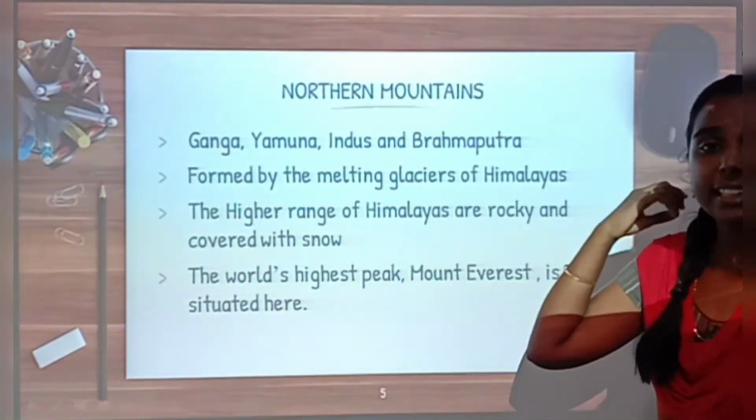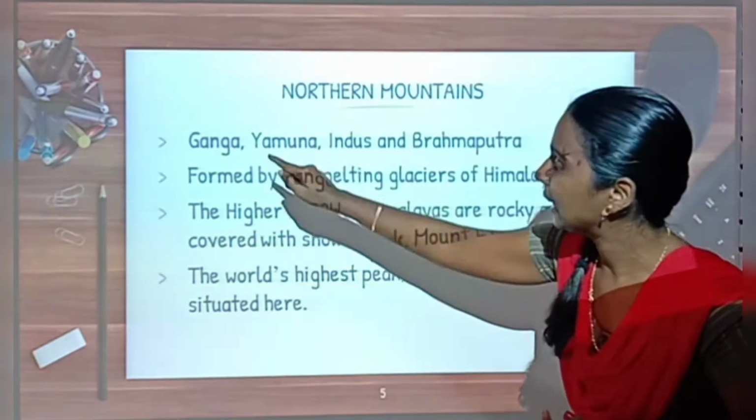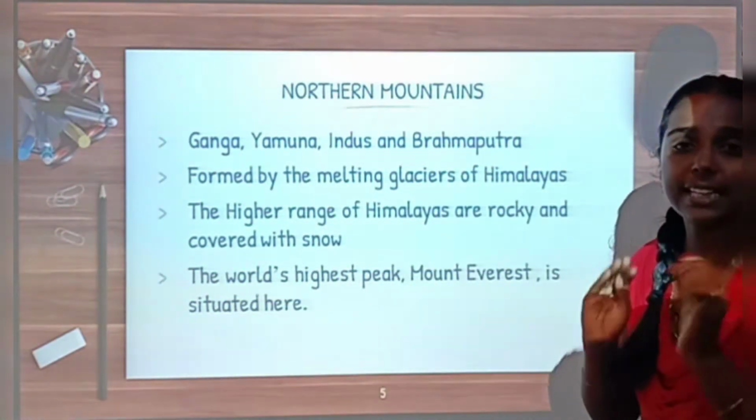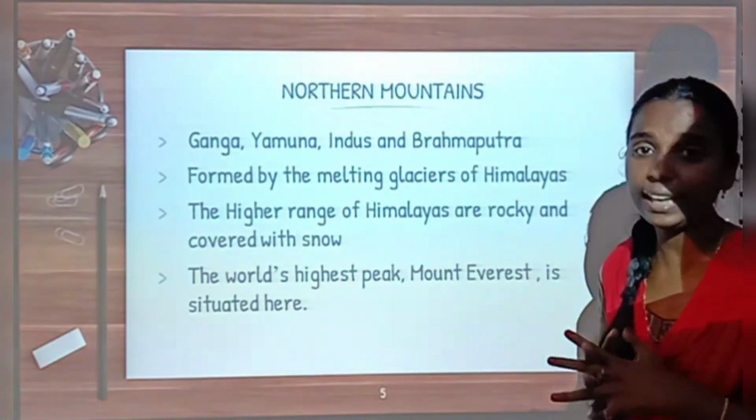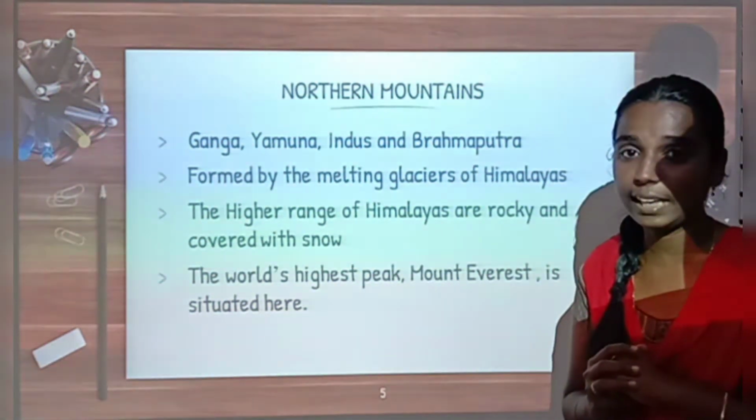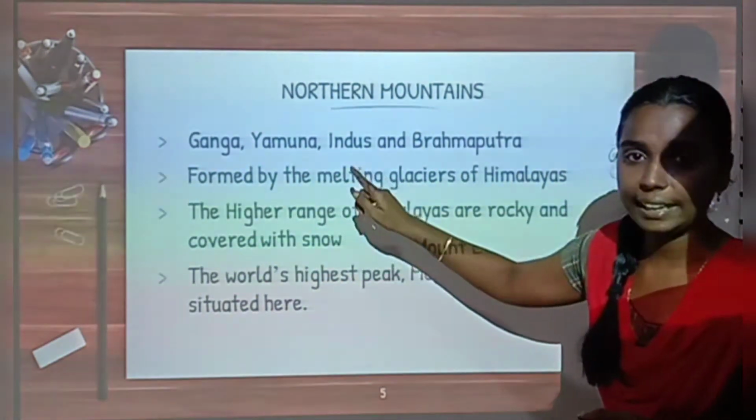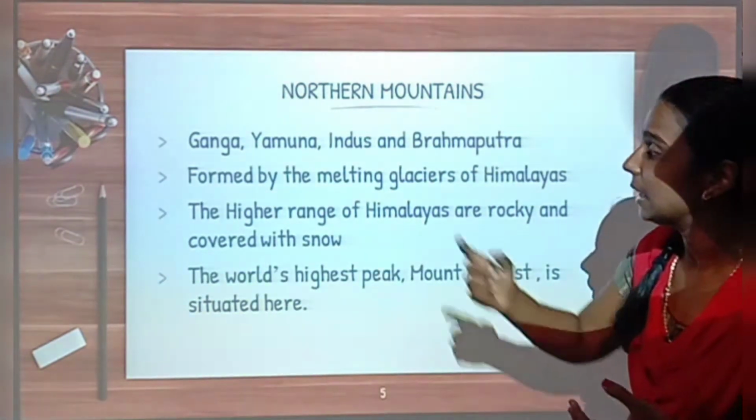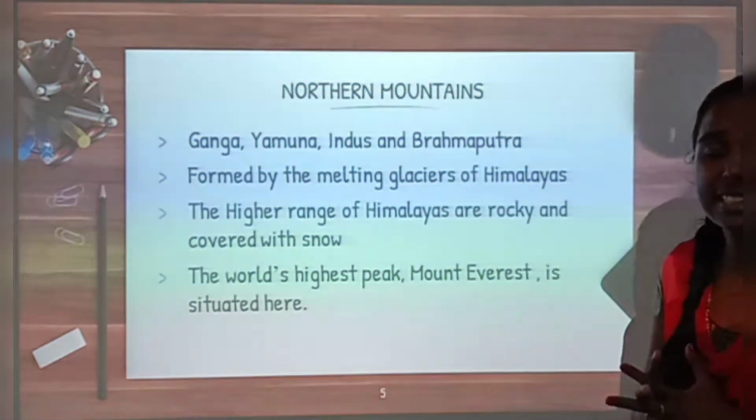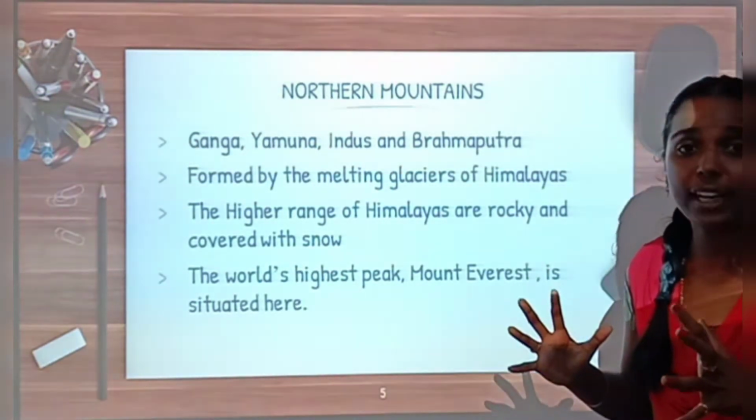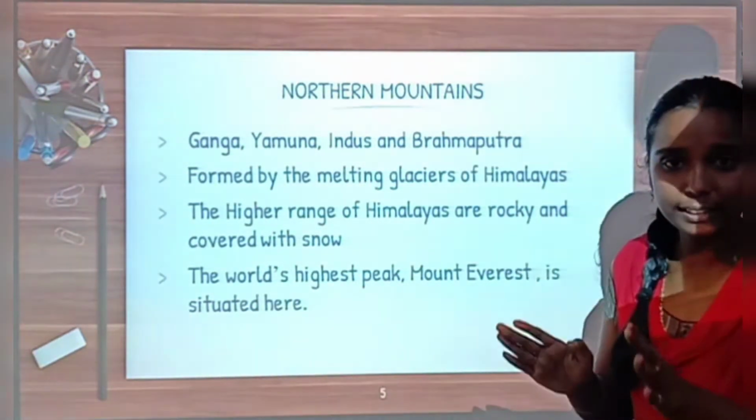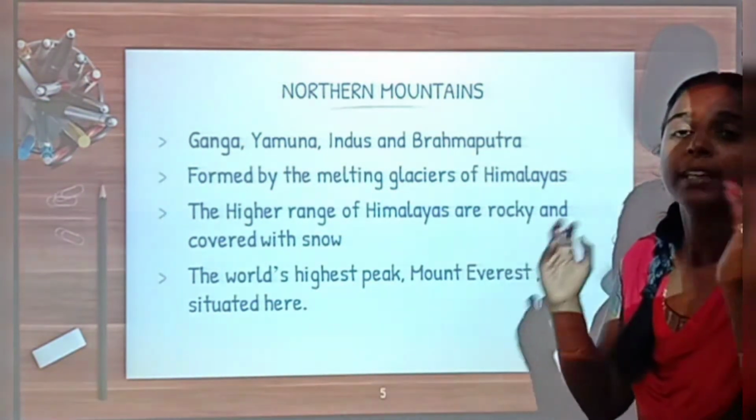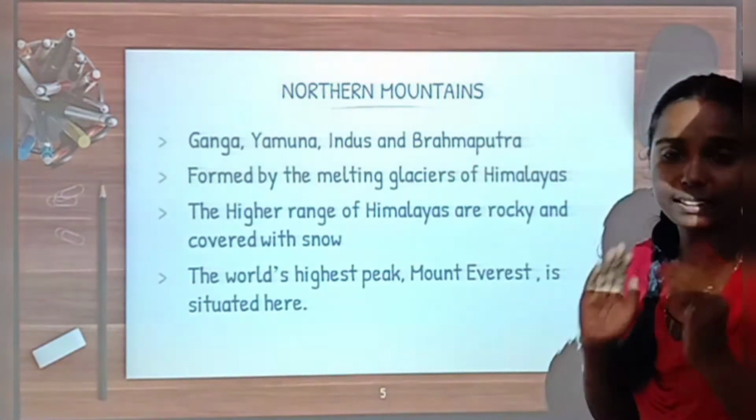And what are the rivers that originate here? Ganga, Yamuna, Indus and Brahmaputra are the 4 important rivers that originate in the northern mountains. How are these rivers formed? They are formed by the melting glaciers of Himalayas. The Himalayas are fully covered with snow. Glaciers mean large masses of moving ice. When the glacier melts, we get rivers from it.